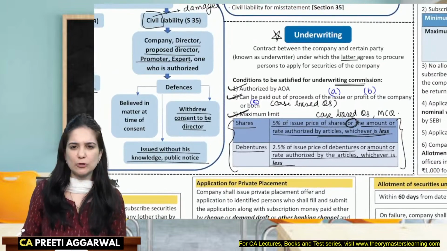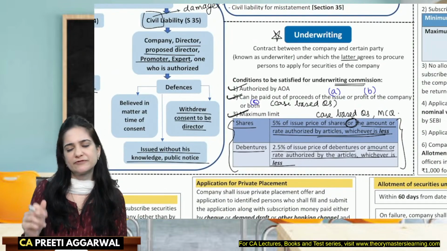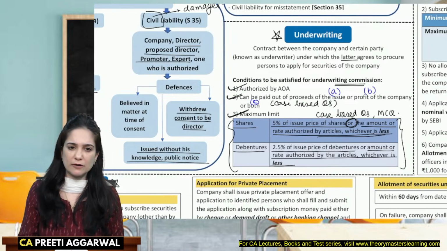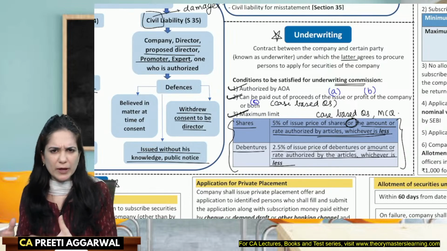Underwriter's contract will also be filed with ROC at the time of filing the prospectus. His consent will be obtained before issuing the prospectus. So there are other requirements also.